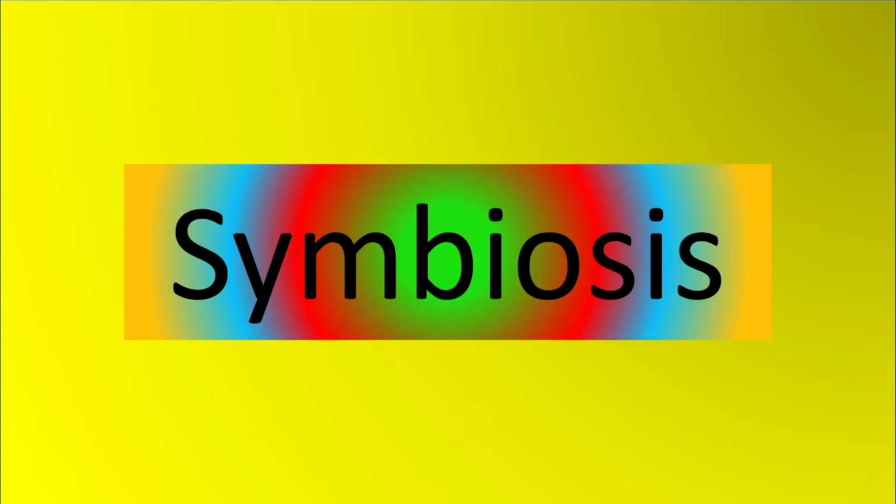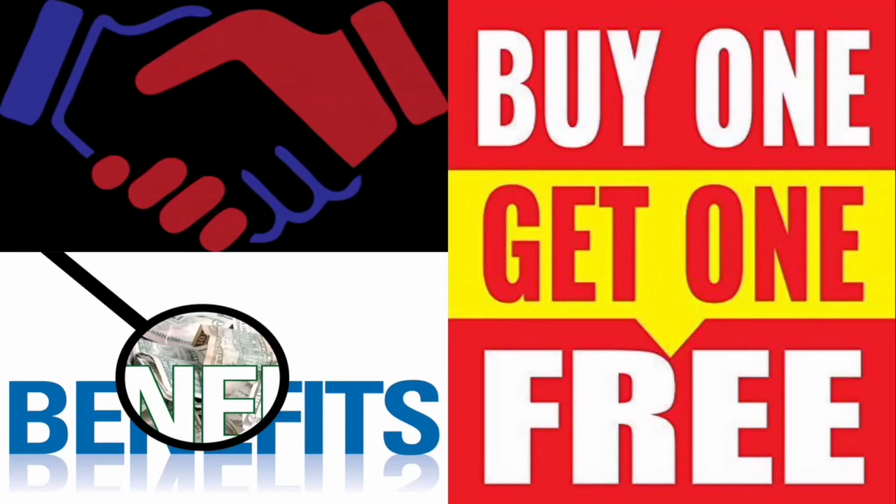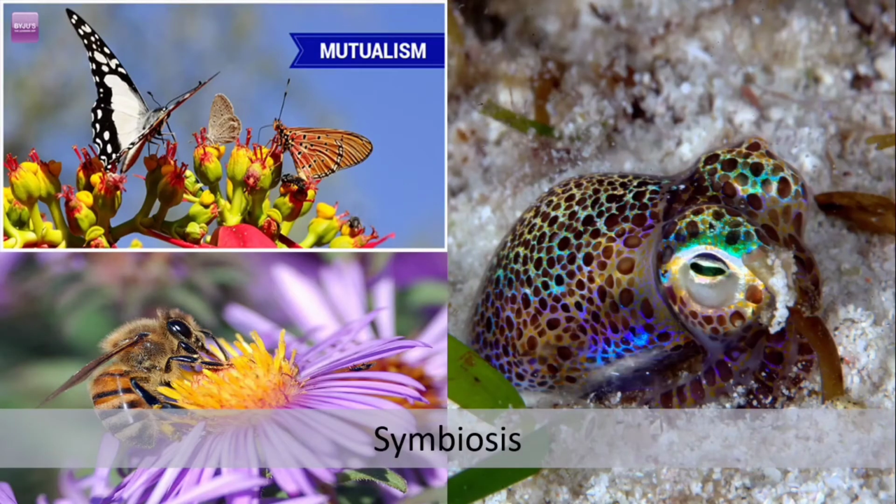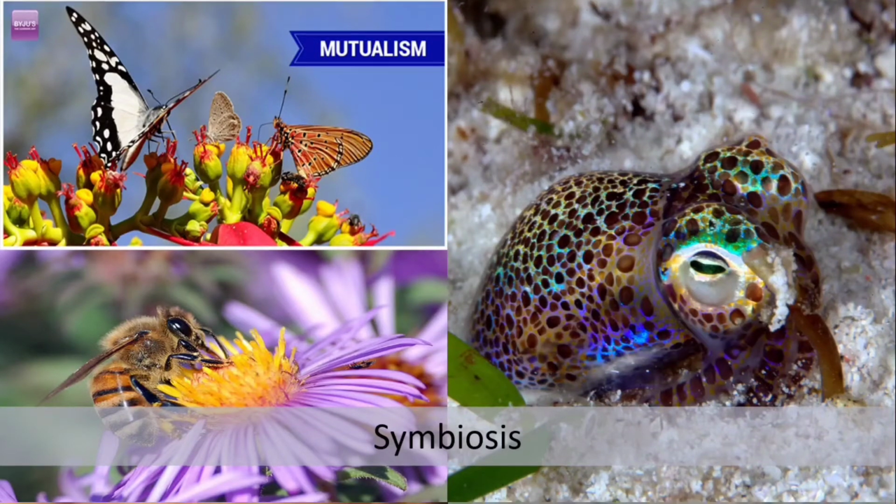Symbiosis. Have you heard this word before? It's the interaction between two different organisms where both are benefited. So, it's a mutually beneficial relationship. Like our earlier terms, let's understand this also with an example.